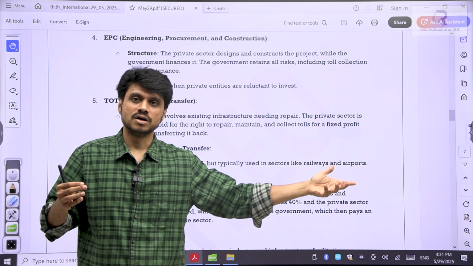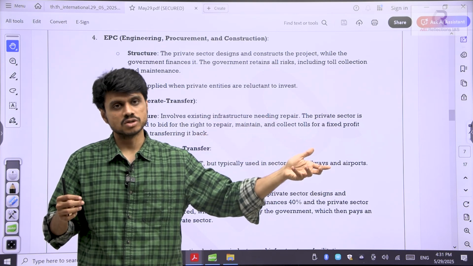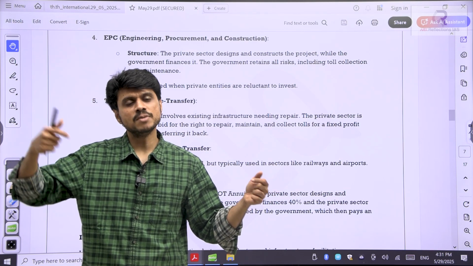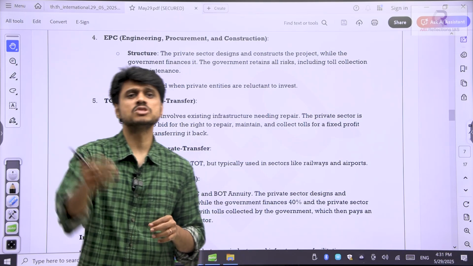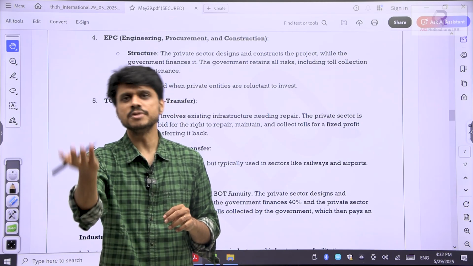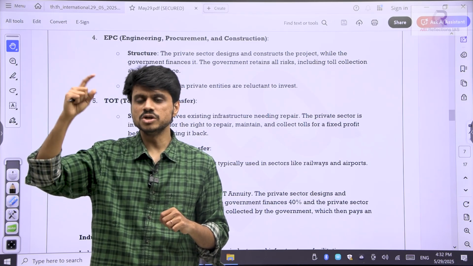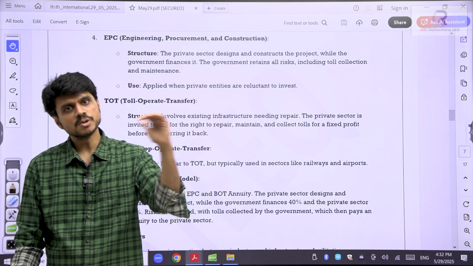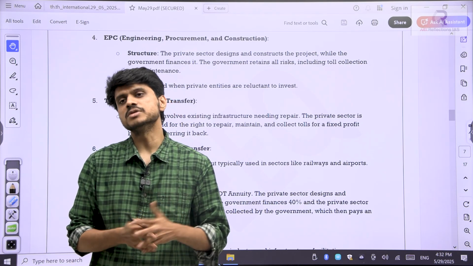So why is PPP giving us issues? What kind of regulatory framework is there? What kind of modifications should we make? One of the UPSC PYQ questions: what things should be kept in mind while making these PPP deals between the government and the private party? This was the UPSC PYQ and the same question was asked in APPSC also, a similar question. So APPSC, TSPSC or any state PSC, they will pick up questions from the UPSC mains and prelims. You need to solve the UPSC mains and prelims even if you are preparing for the state exams. You need to prepare with that standard. If you prepare with that standard, then state exam concepts will become easy for you.